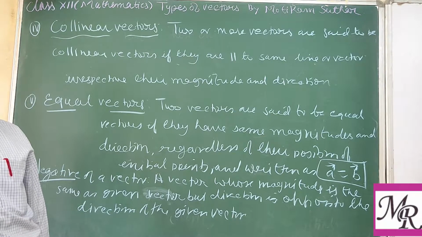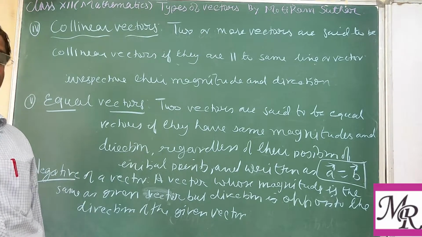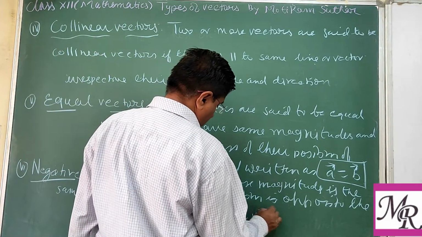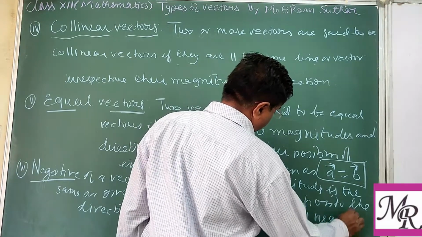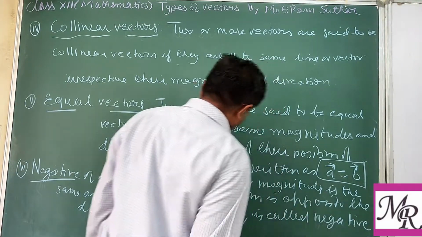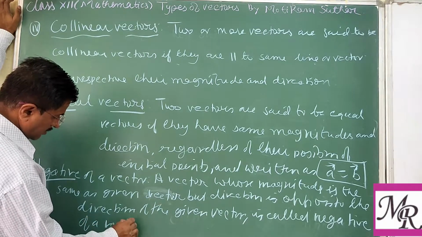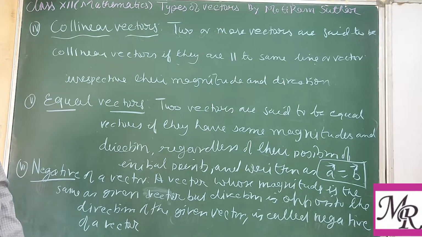Suppose the given vector is from north to south, then our required vector will be from south to north. It is called the negative vector or negative of a given vector. Clear?